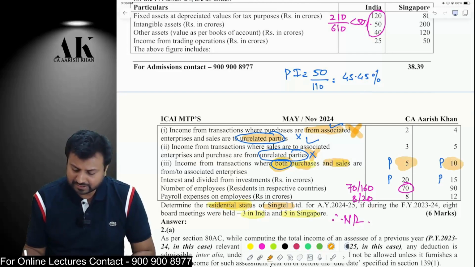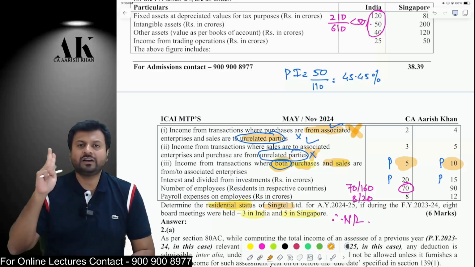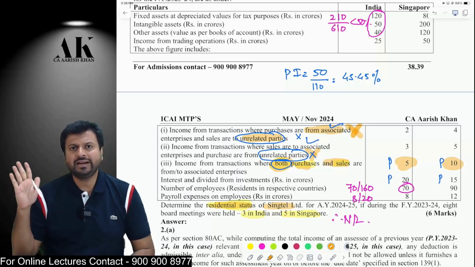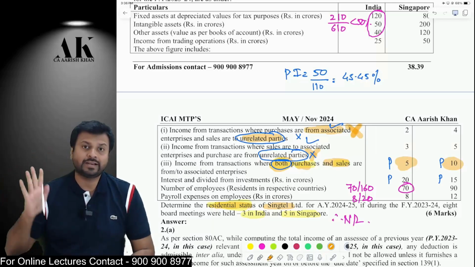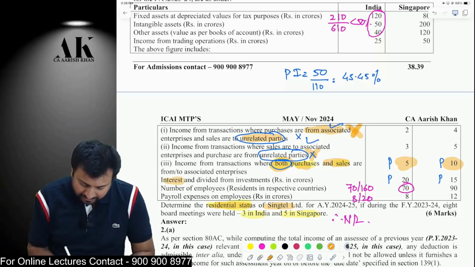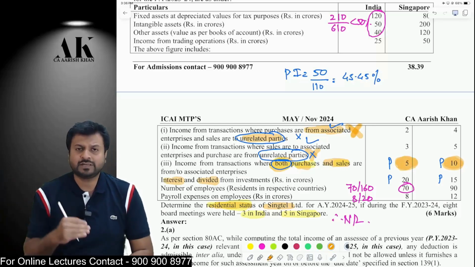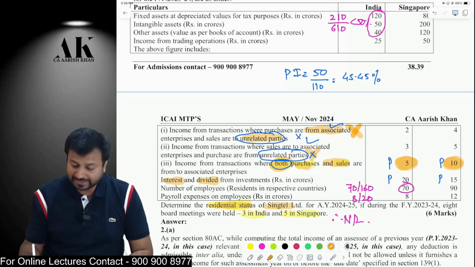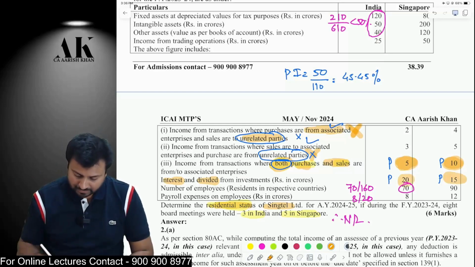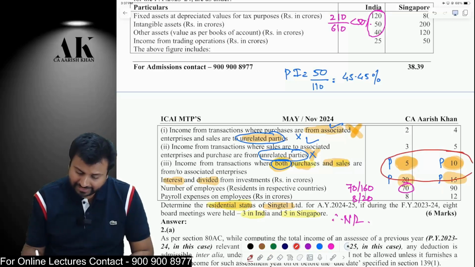Therefore, this is passive income, and interest, dividend, royalty, capital gains, and rent. These 5 incomes are also passive income. Therefore, interest and dividend is also passive income. Therefore, this 5 lakhs, this 10 lakhs, why is it passive? Because it is purchased from associated, sold to associated, therefore it is passive, and this 20 and 15 is also passive. So, make a total of all of them and divide by the total income.